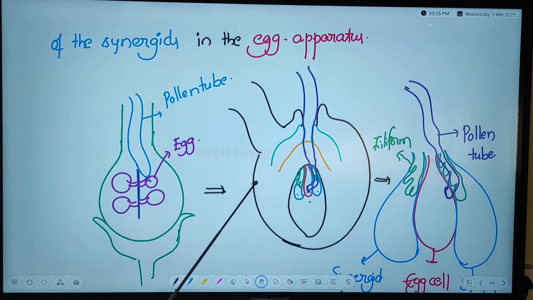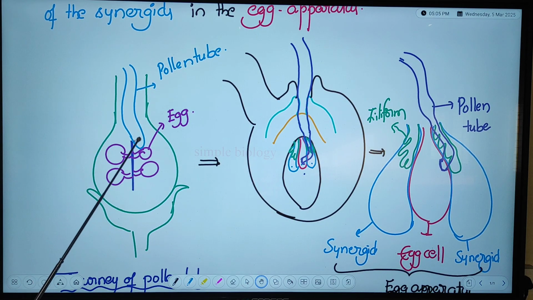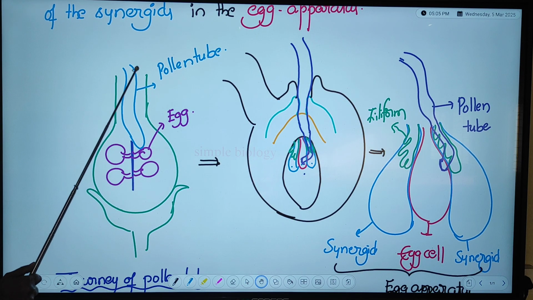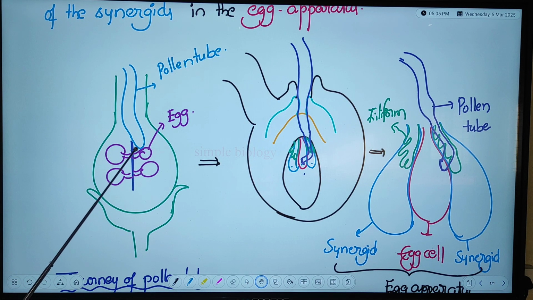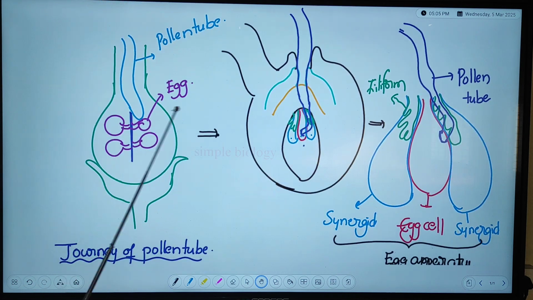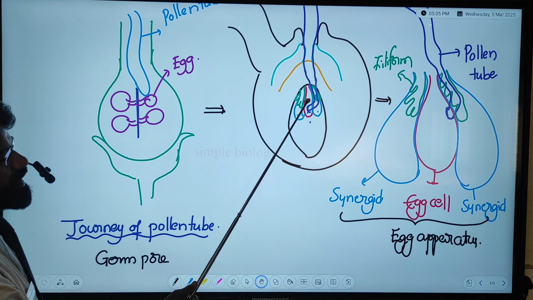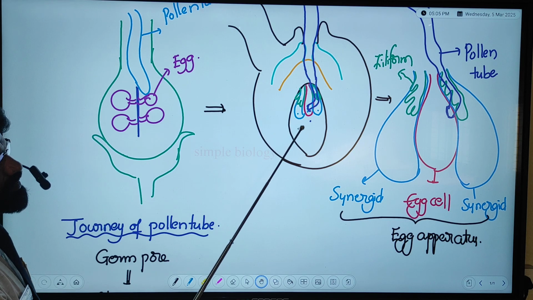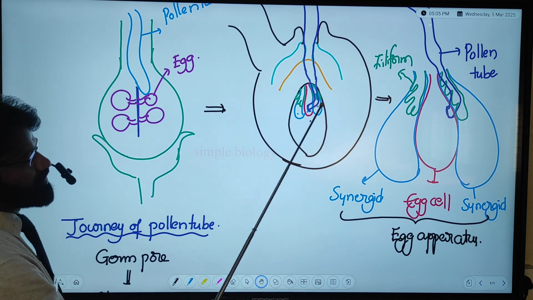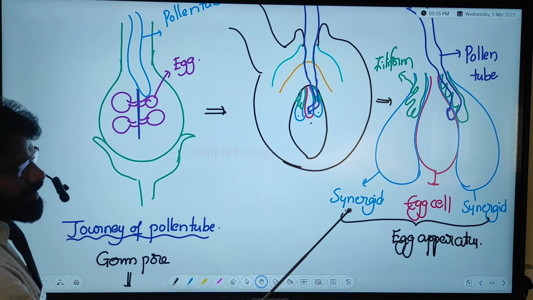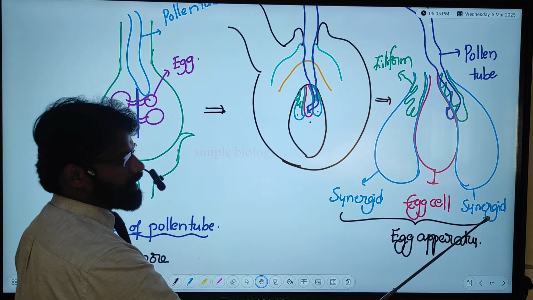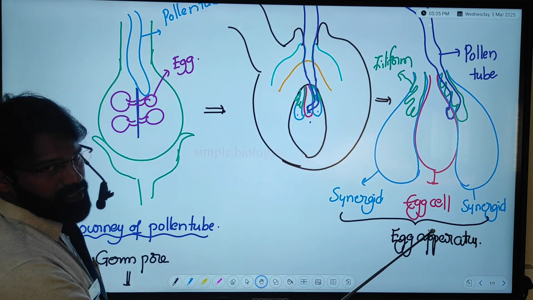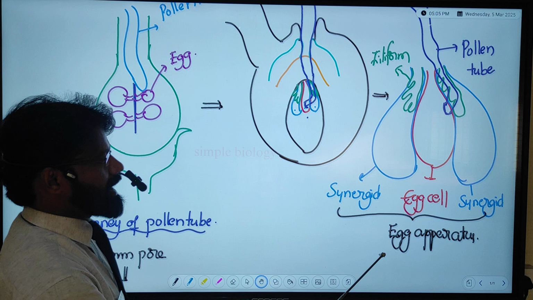Now here, what happens? The pollen tube grows like this and enters from the stigma to the ovary, and from the ovary to the ovule. In the ovule, the embryo sac is present centrally. In the embryo sac is the egg apparatus. You see that this is the egg apparatus: one synergid on this side, the other synergid on the other side, and the middle one is the egg cell. These 3 are collectively called the egg apparatus.